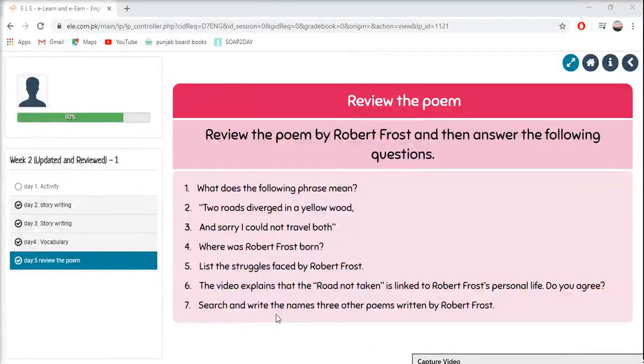Search and write the names of 3 other poems written by Robert Frost. So you need to go to Google and search poems by Robert Frost and then take any 3 of the poem names and write them. After answering these questions in your copy, your Day 5 for English is complete.